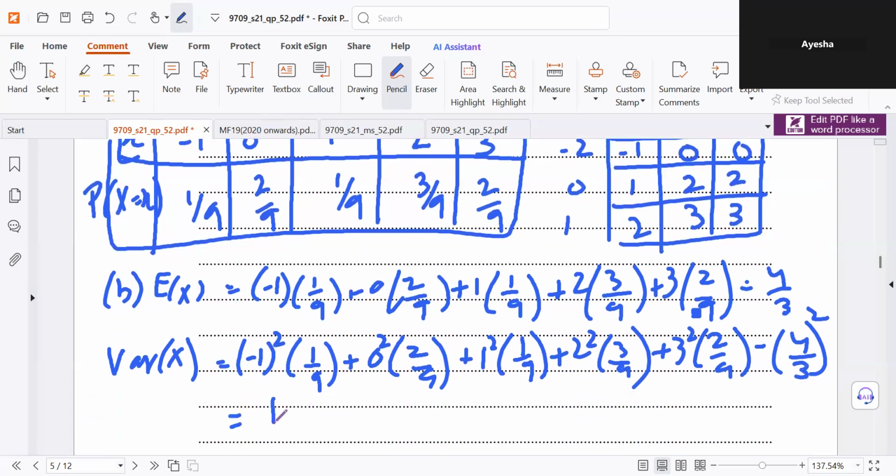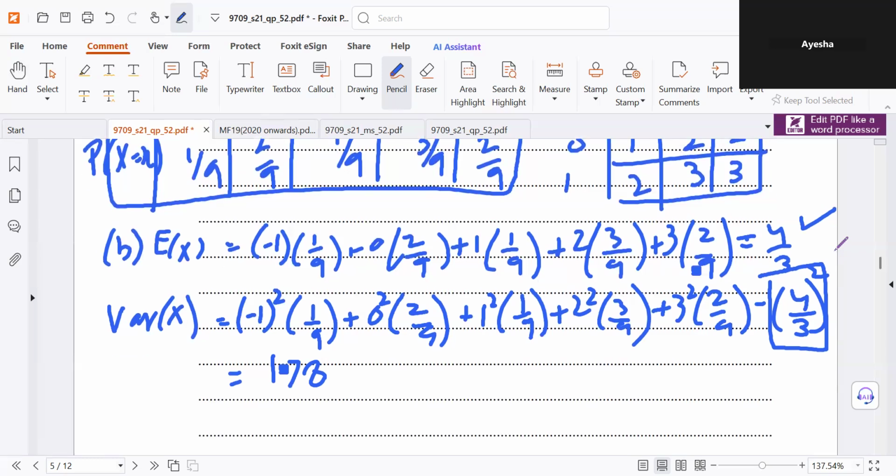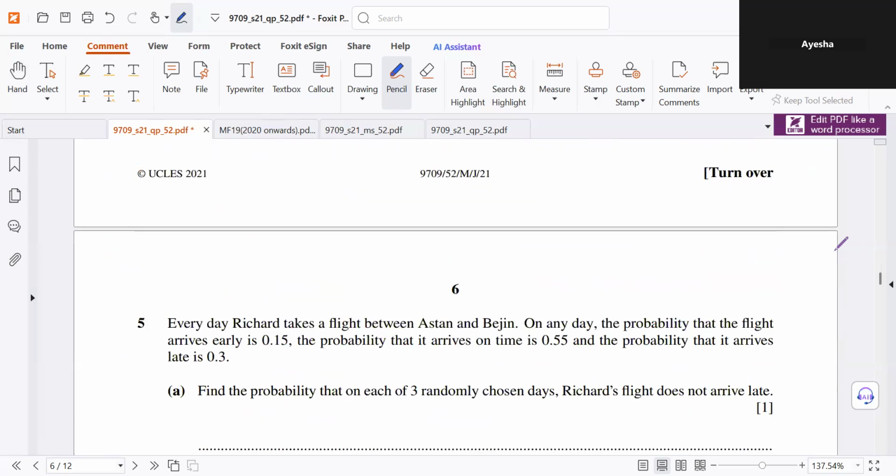Which gives 1.78 after you enter this all in the calculator. You have to subtract the mean in the end. So the mean came out to be 4 by 3. So for variance, you subtract the square of the mean, in fact. Okay, this question is done.